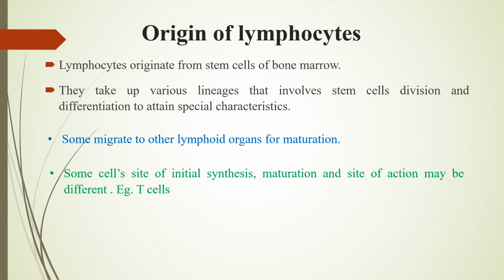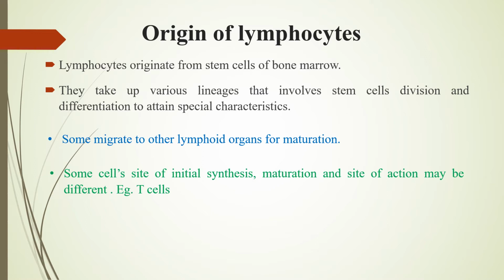And we also see that for some cells, their synthesis and maturation takes place at a different site, and the site of action is different. Say, for example, we have T cells. T cells come from bone marrow stem cells only, but the immature thymocytes, or the precursors of the T cells, move from bone marrow to the thymus, and in the thymus, maturation of those T cells takes place.